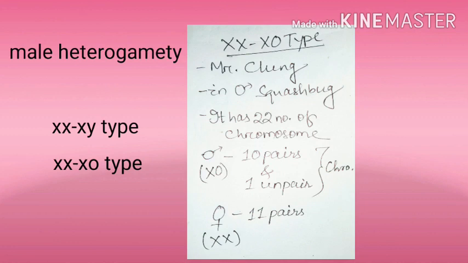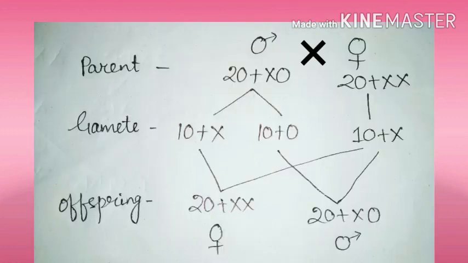Okay. Now look at the cross. A male parent mates with a female. The gametes in the male are 10 plus X and 10 plus 0, whereas the female has 10 plus X. After fertilization, they produce the zygote of 22 plus XX, that is female, and 20 plus X0, that is male. Specifically, this type of sex determination is found in the squash bug.